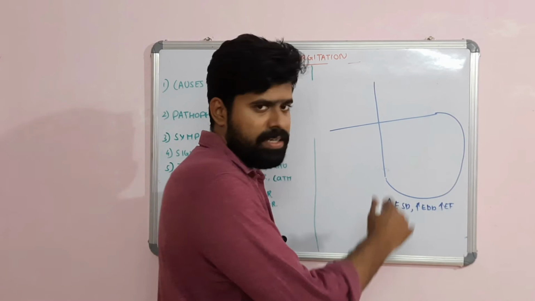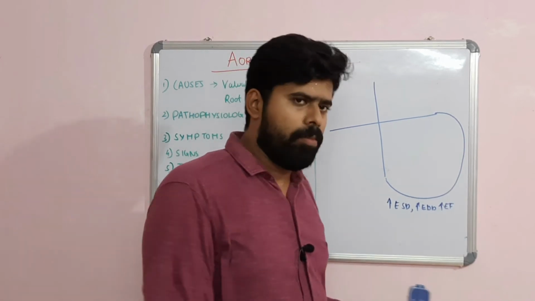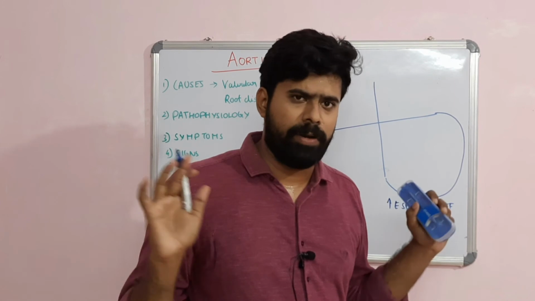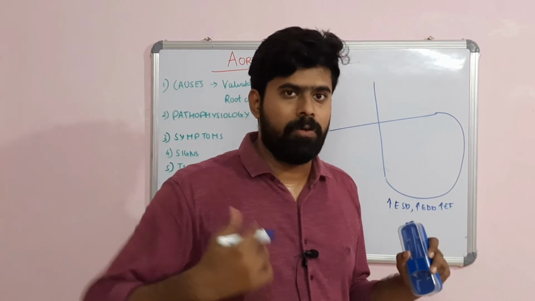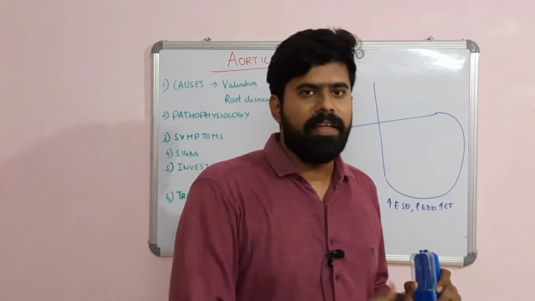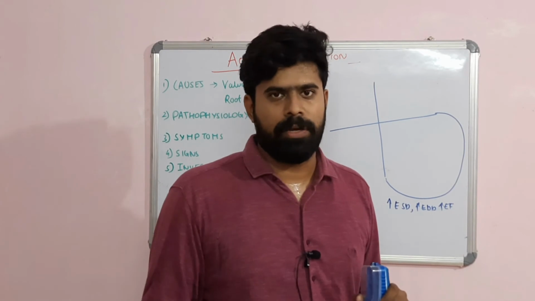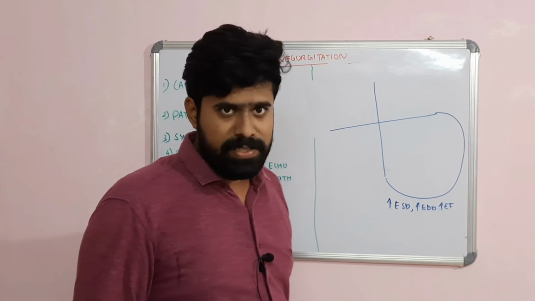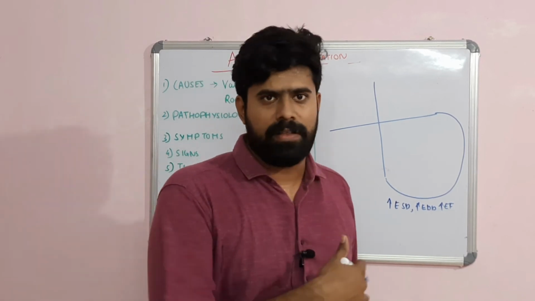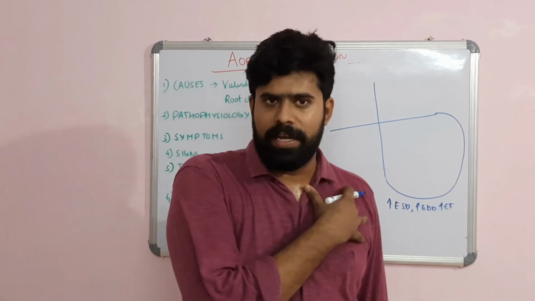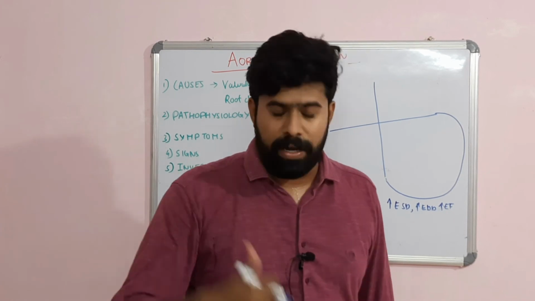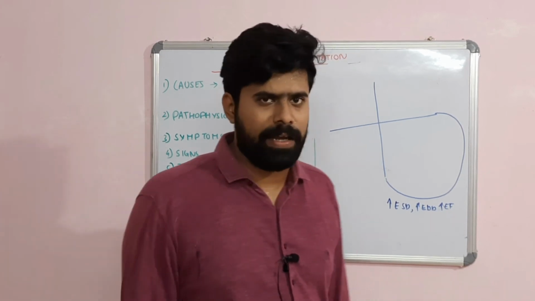So, the LV enlarges initially. There is no problem with the systolic function. The patient can remain asymptomatic for a large period of time. But once the patient goes into LV systolic dysfunction, then the symptoms begin to arise. In later stages, the LV dilatation will cause left atrial enlargement. It can go on to pulmonary hypertension, and in very terminal stages, the patient can have RV failure.